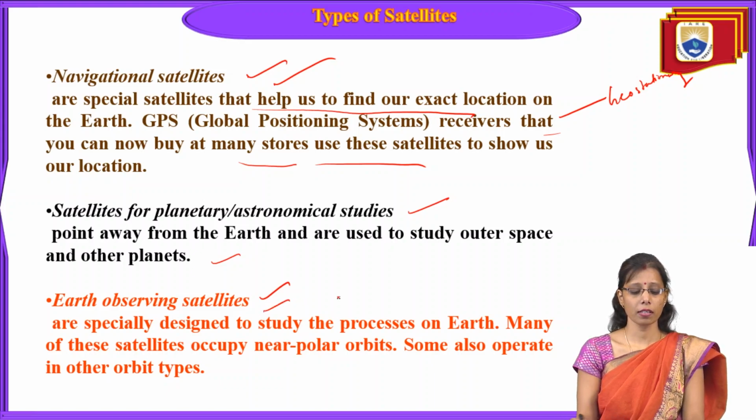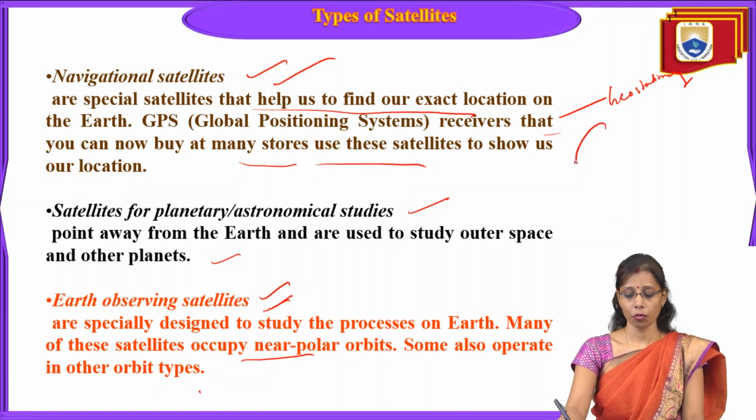Next is Earth observing satellites. So what are Earth observing satellites? That means they have the capability of observing the Earth. If you want to know about Earth surface features, then we have to go through these Earth observing satellites. These satellites are specially designed for the study of the processes of Earth, and many of them occupy near polar orbits, and some also operate in other types.